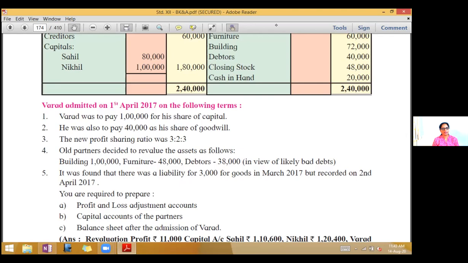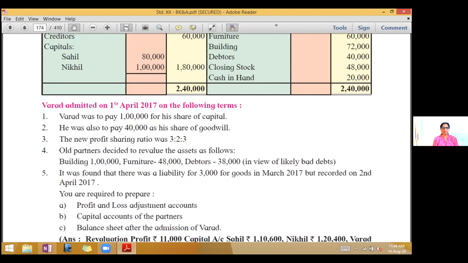Fourth, all partners decided to revalue the assets as follows: building rupees 1 lakh, furniture rupees 48,000, debtors rupees 38,000 in view of likely bad debts. And fifth, it was found that there was a liability for 3,000 for goods in March 2017 but recorded on 2nd April 2017. You are required to prepare profit and loss adjustment account, capital account of the partners and balance sheet after the admission of Bharat.